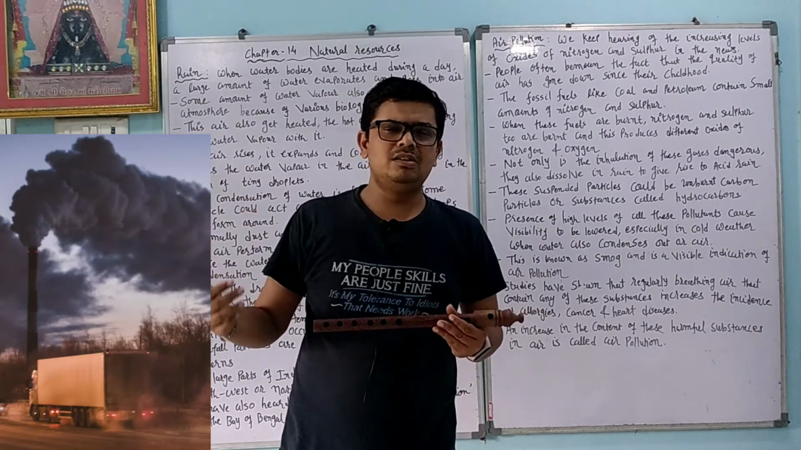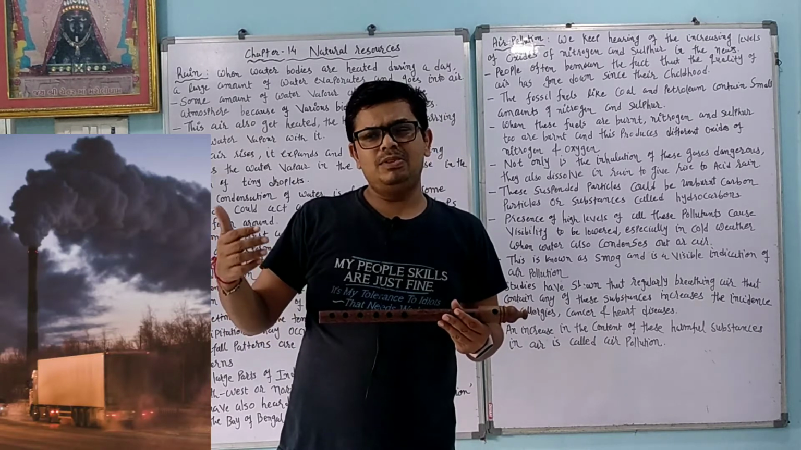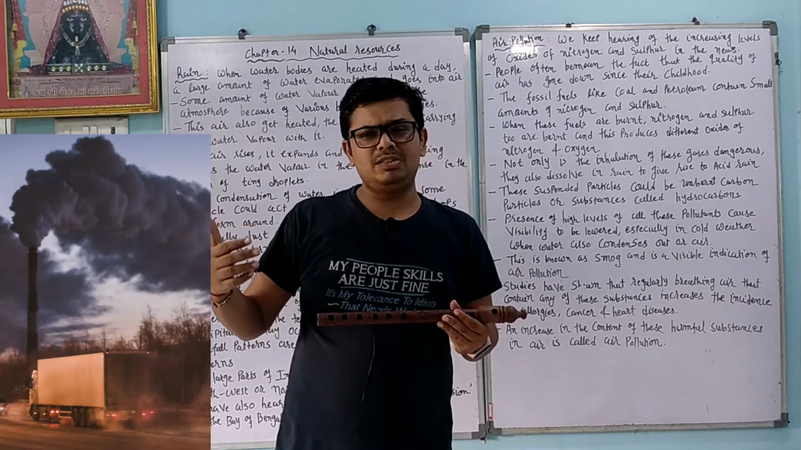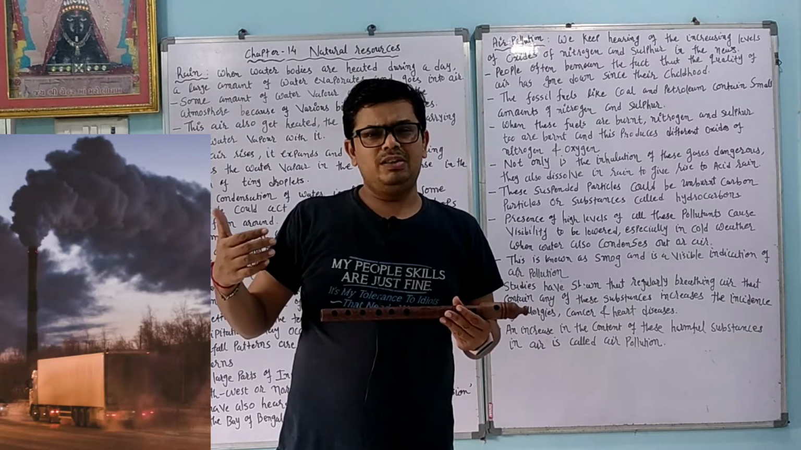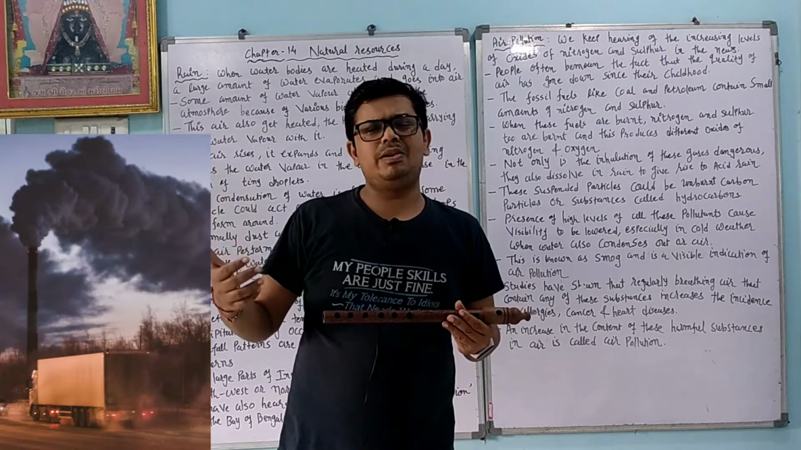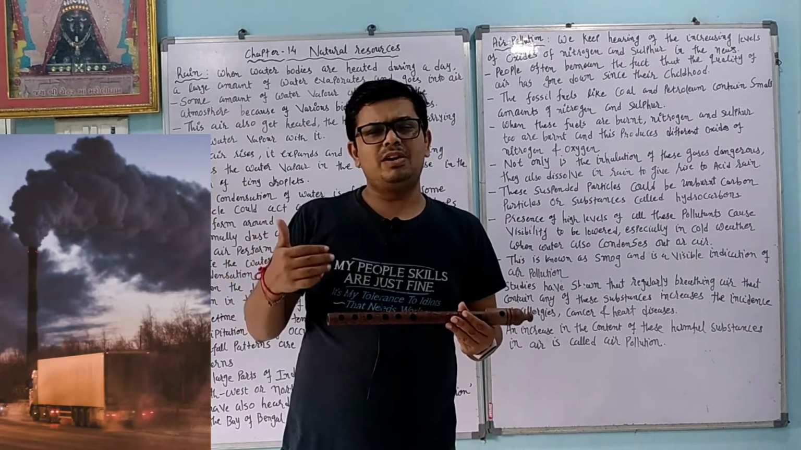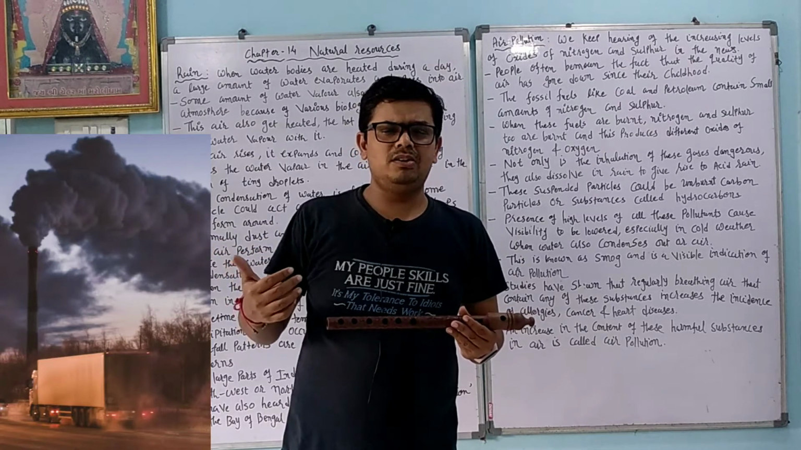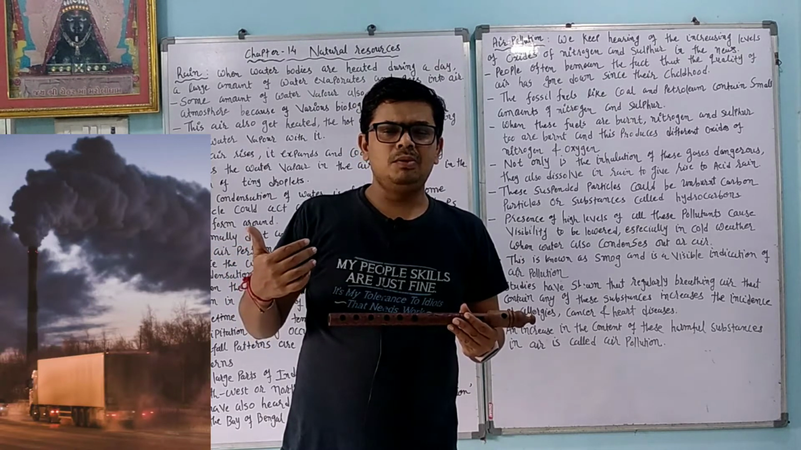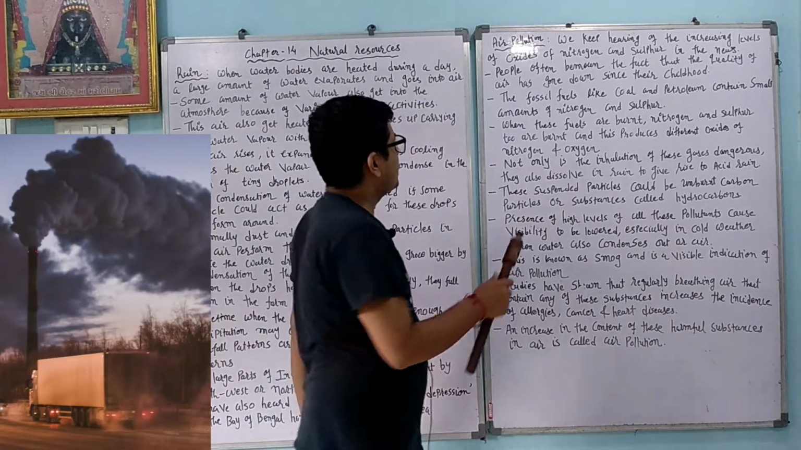Now this fossil fuel contains carbon, nitrogen and sulfur. When we use this fuel, smoke is produced, and by the smoke air pollution is created. That smoke contains carbon dioxide, nitrogen dioxide, sulfur dioxide or sulfur trioxide. These non-metal oxides are present and they produce pollution, and because of that acid rain is also possible.